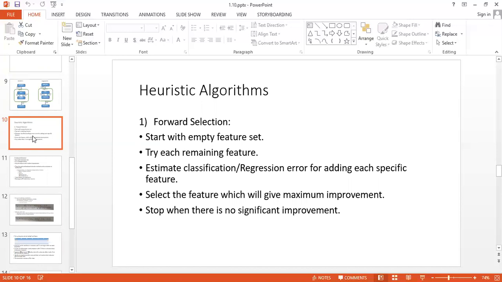Now see how the forward selection heuristic algorithm will work in case of brain tumor. Suppose you are having 10 symptoms. First consider an empty feature set, then consider the first symptom as an instance. Check whether the first symptom alone will work correctly.